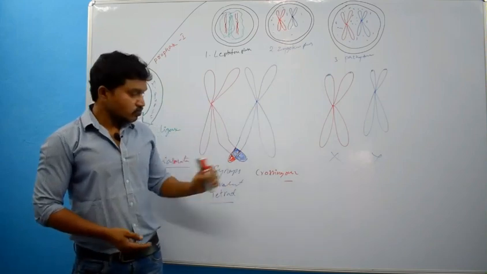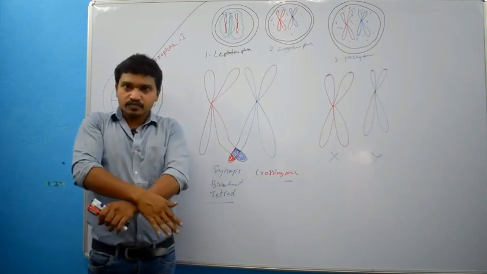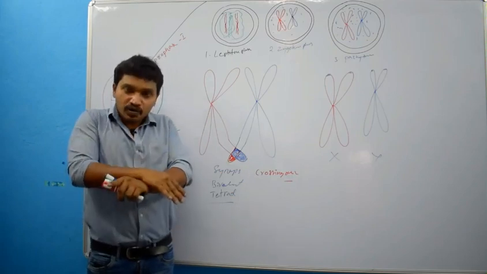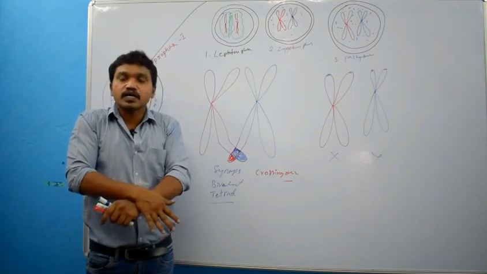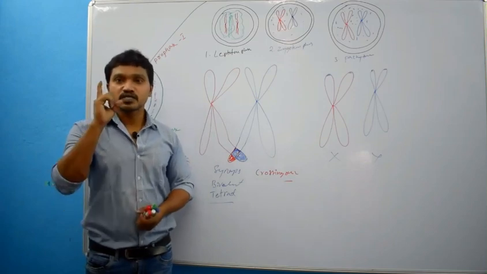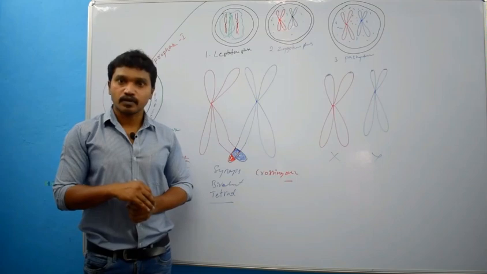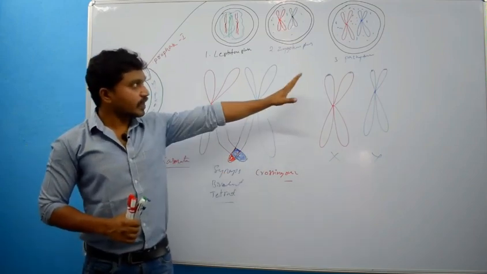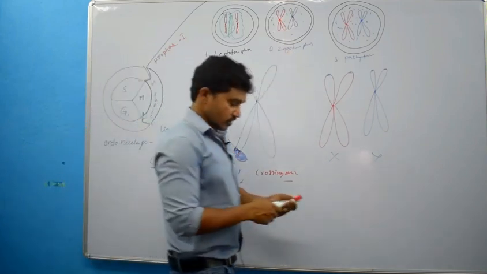Clear? And one more thing you have to remember, that here chiasmata formed and reshuffling of genetic material happens, but there is no removal of chiasmata. Chiasmata are still there. Chiasmata will be released at the anaphase of meiosis 1. Till that time chiasmata will persist. Clear? Okay. So after crossing over in pachytene, how will the structure be? The structure will be like this. So I will draw it over there.